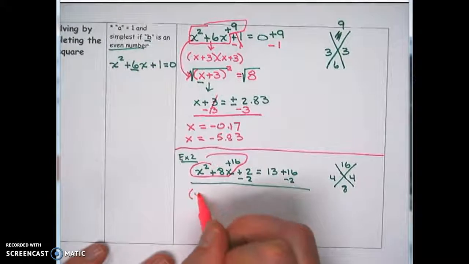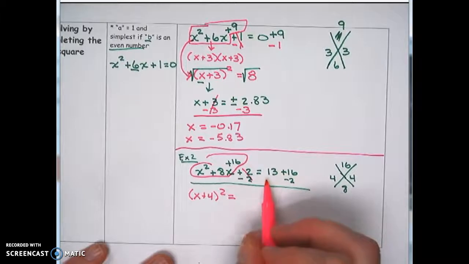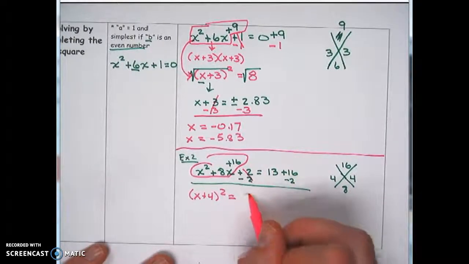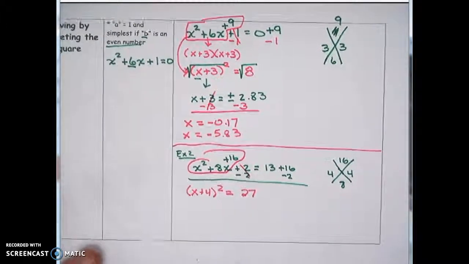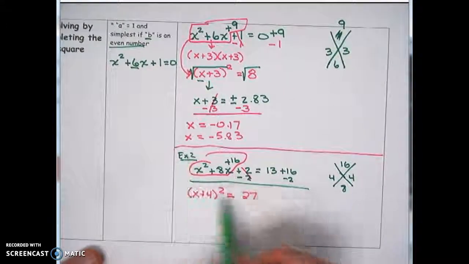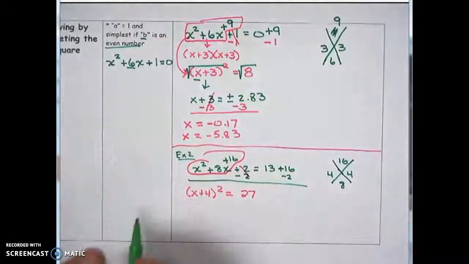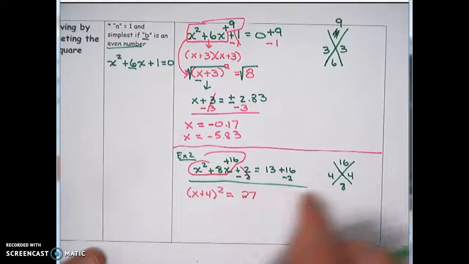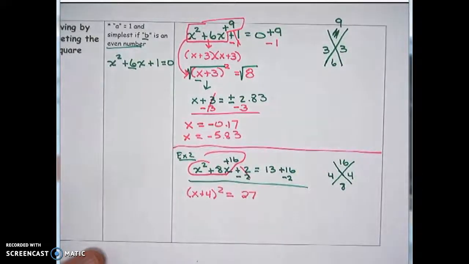This then would turn into x plus 4 squared. The 2 we would subtract off, and then on this side we'd have 13 plus 16, which is 29, minus 2, which is 27. And then we would just solve from there, the same exact way, trying to get x by itself. So the only reason we put example 2 here was because it wasn't equal to 0. But completing the square doesn't require you to be equal to 0. It just requires you to make this x squared plus 8x into a perfect square. We can do that by having a 16 added to it.